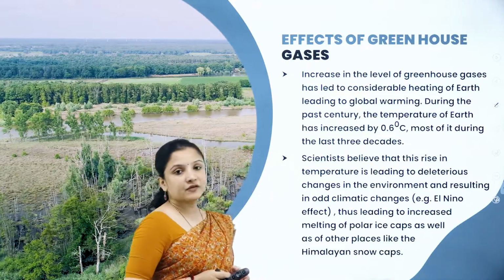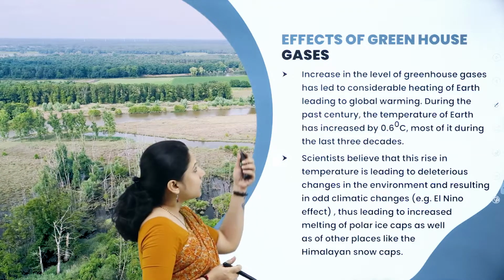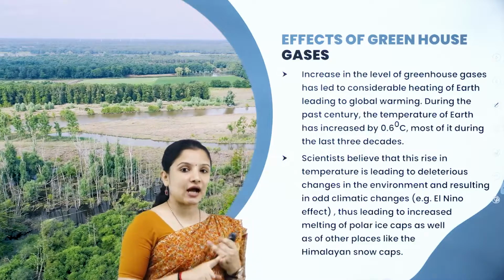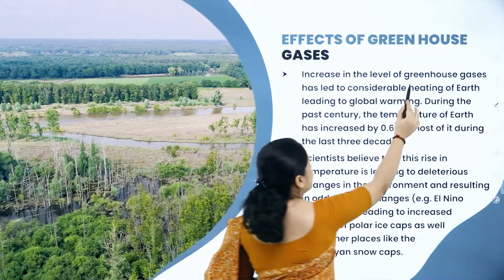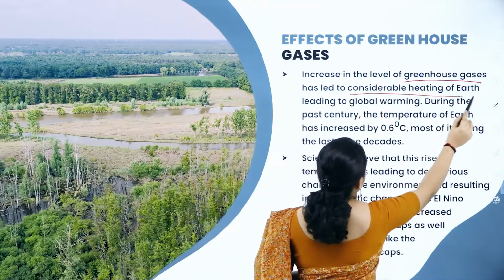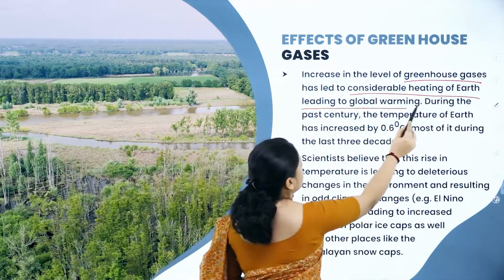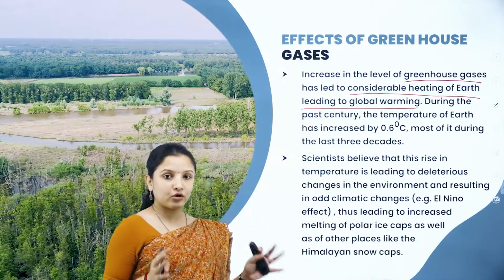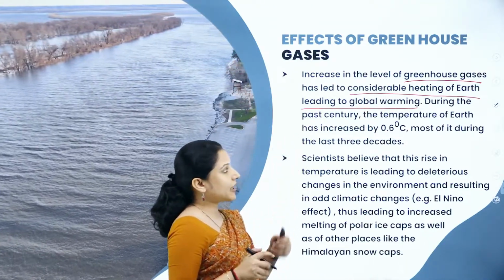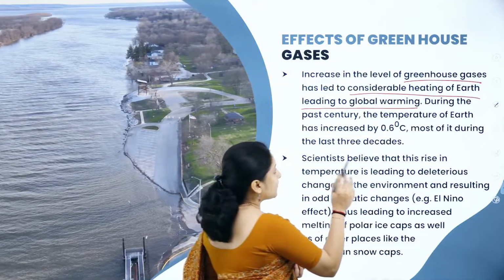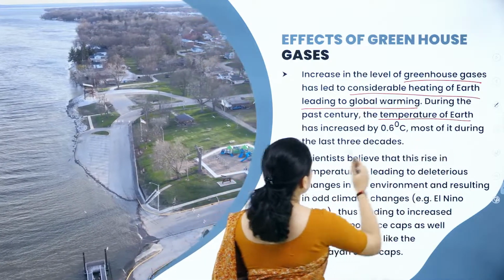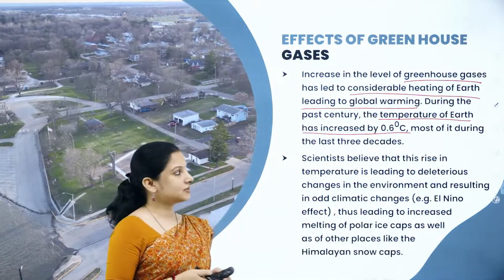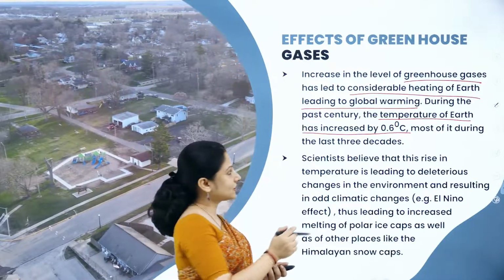So what are the effects of greenhouse gases? Let's look into it. The increase in the level of greenhouse gases, especially carbon dioxide and methane, has led to an increase in the heating of the earth, leading to global warming. Global warming means the temperature of the earth, the whole globe, tends to increase. During the past century, it is said that because of these greenhouse gases, the temperature of the earth has increased by 0.6 degrees Celsius, most of it during the last 3 decades.